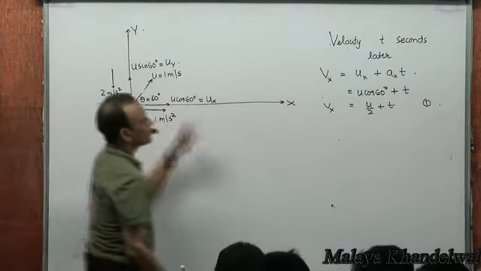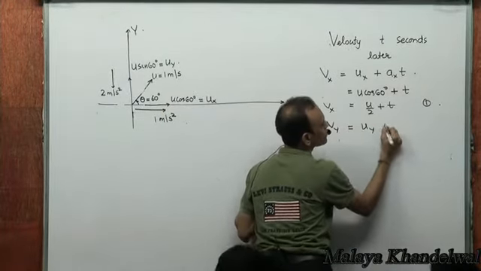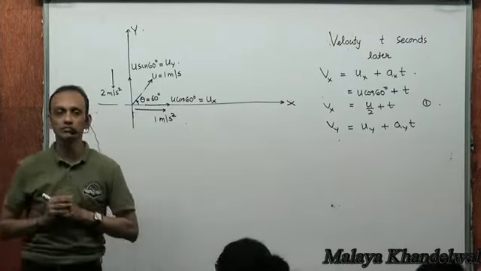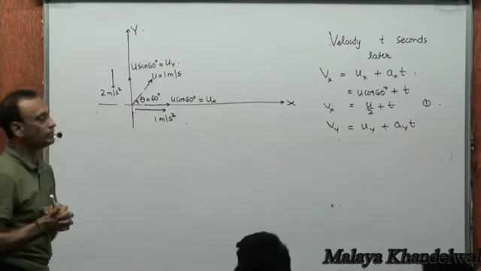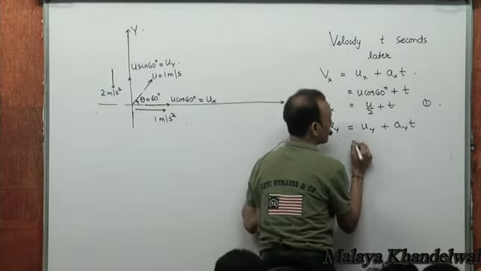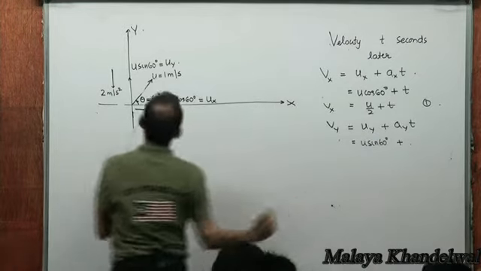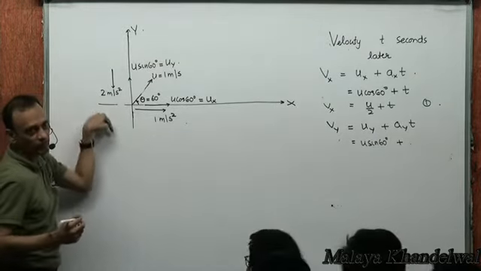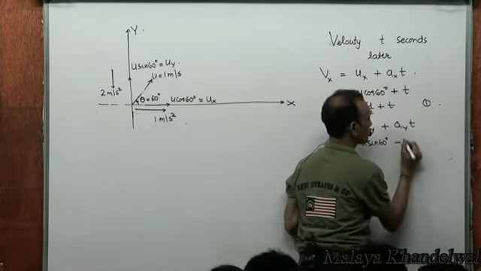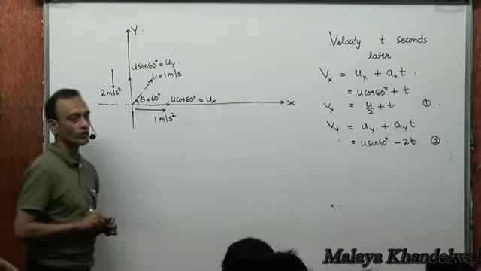Now, what's the velocity in the y direction as a function of time? Initial velocity in the y direction plus ay into t. That's the velocity in the y direction as a function of time: uy plus ay into t. What is uy? Uy is u sin 60 degrees. Plus ay. What is ay? Minus 2, because it's downward. I've taken upward positive, so downward negative. So minus 2 into t. Right?